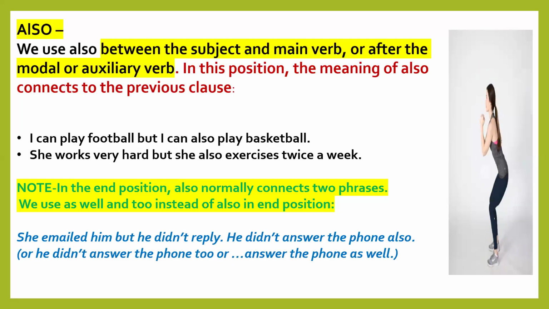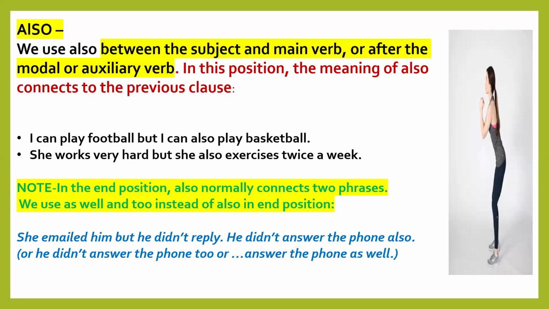So we have acquired the knowledge that as well and too we always use at the end of a sentence. And when we are using also in the end of a sentence, it means it is connecting two phrases.